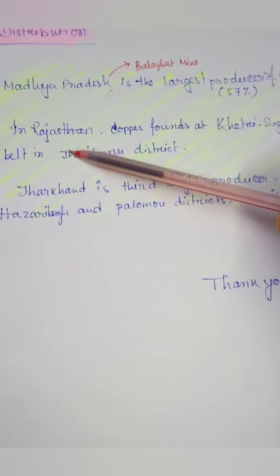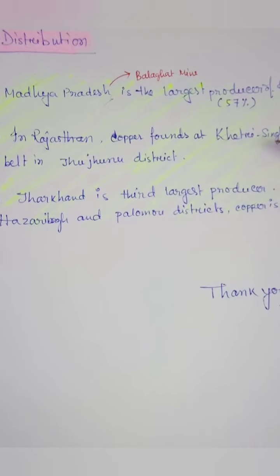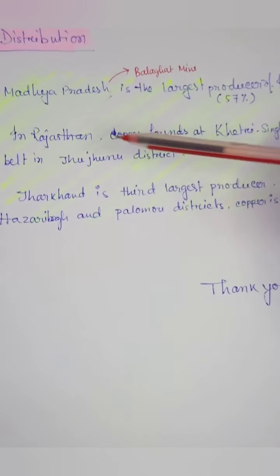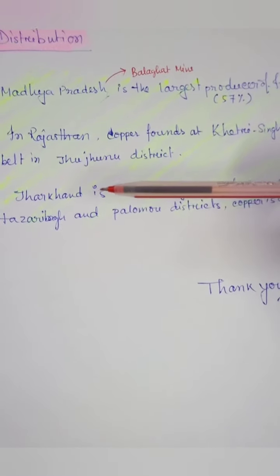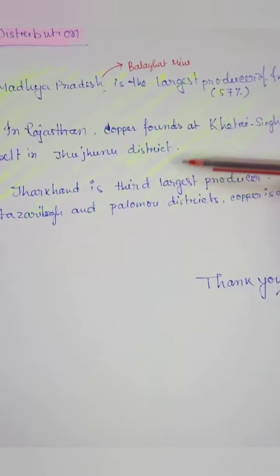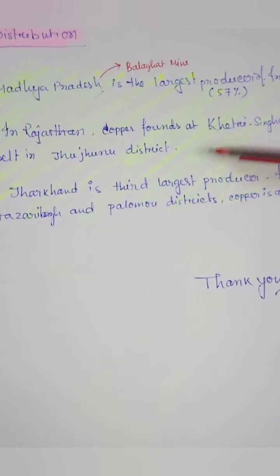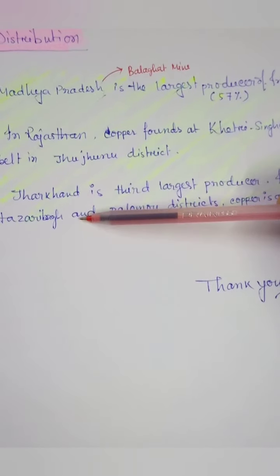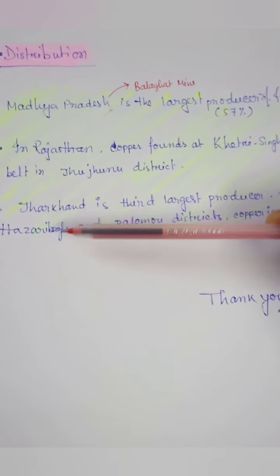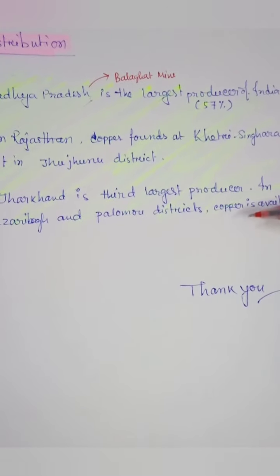Next is Rajasthan, which is the second largest producer of copper and it is found mainly in Khetri and Singhara. These are two mine areas; the Singhara and Khetri mine belt is in Jhunjhunu district. Besides this area, we can also see copper in parts of Ajmer, Alwar, Bhilwara and Chittorgarh in Rajasthan. Number 3 is Jharkhand, the third largest producer of copper in India. We can see it in Hazaribagh and Palamu districts, where copper is available.